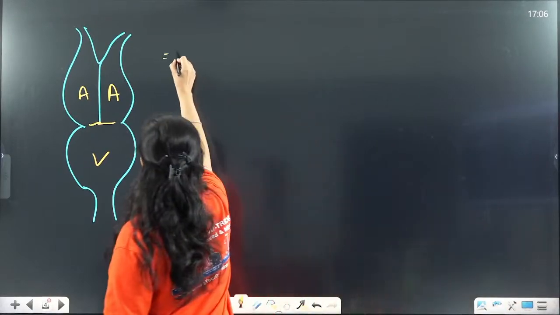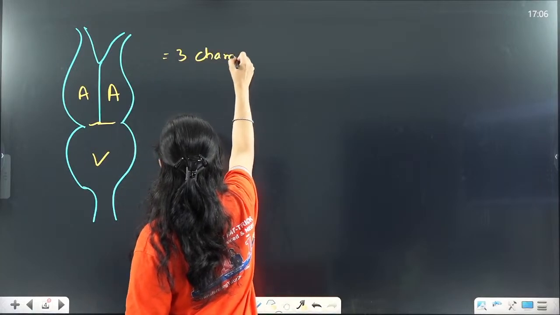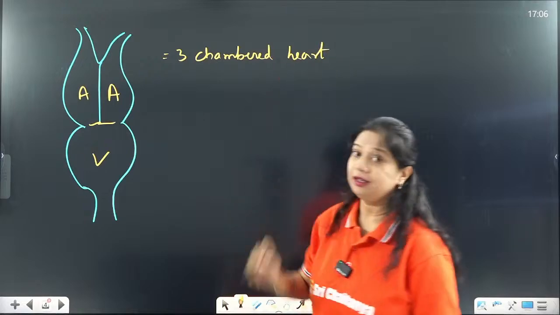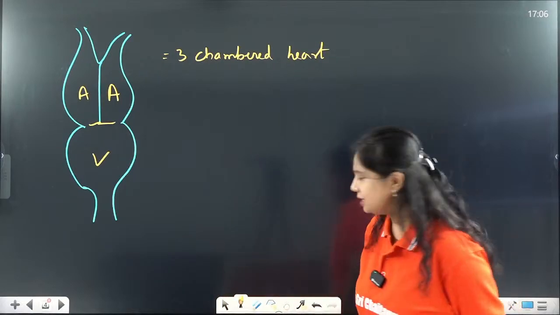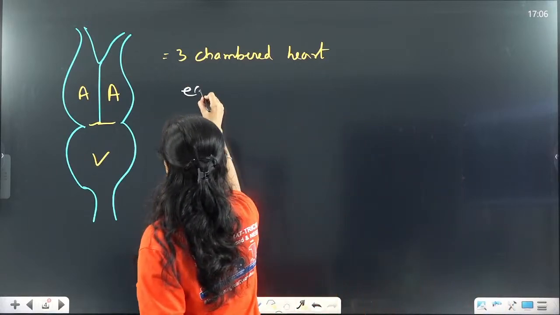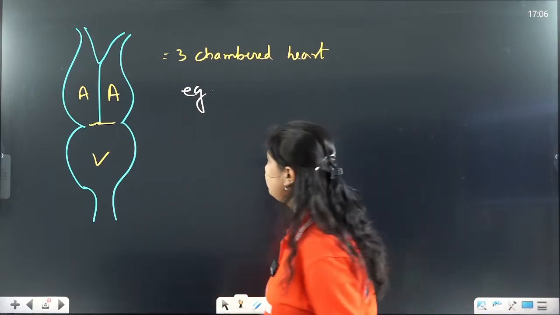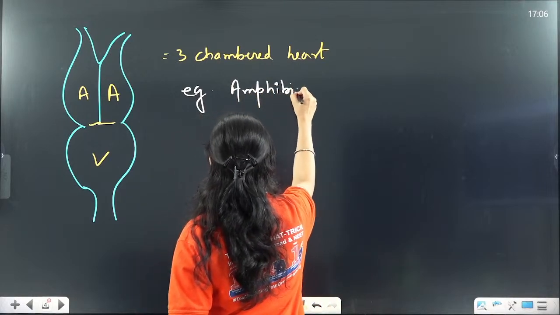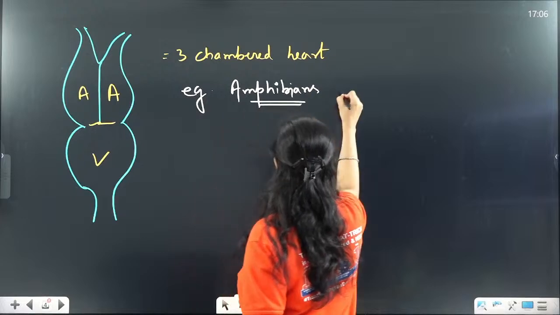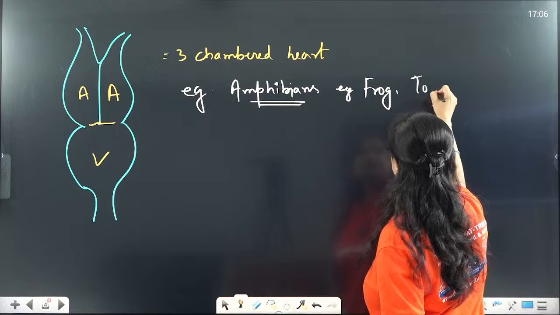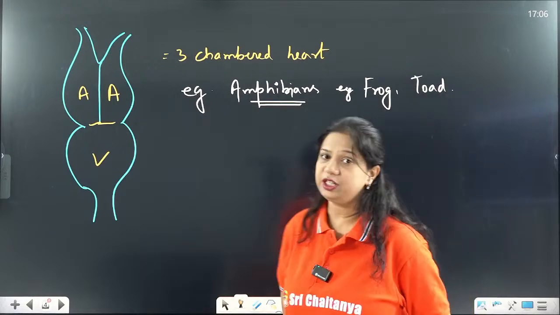This is the three-chambered heart. Which organisms have the three-chambered heart? It is present in organisms like the amphibians. Amphibians like the frog, the toad, the salamander have a three-chambered heart.